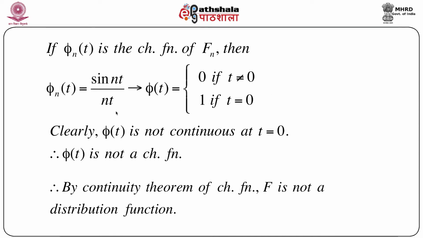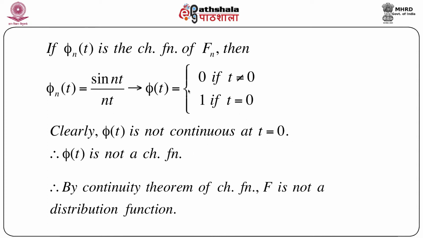Well, it is very clear that sin(nt)/nt, this limit goes to 1 if t equals 0, and as n goes to infinity, the numerator is always bounded by minus 1 and 1, so the denominator becomes very large for t not equal to 0, so it is nothing but the 0 value. It is clear that phi(t) is not continuous at t equals 0.